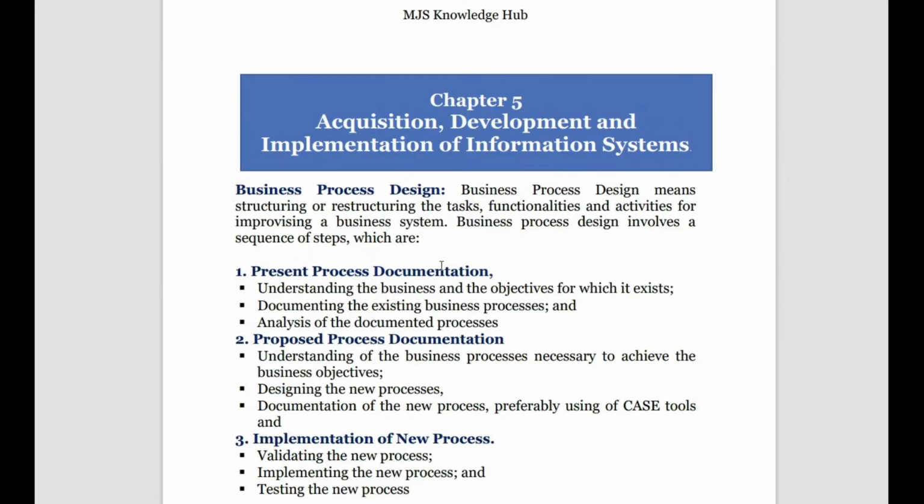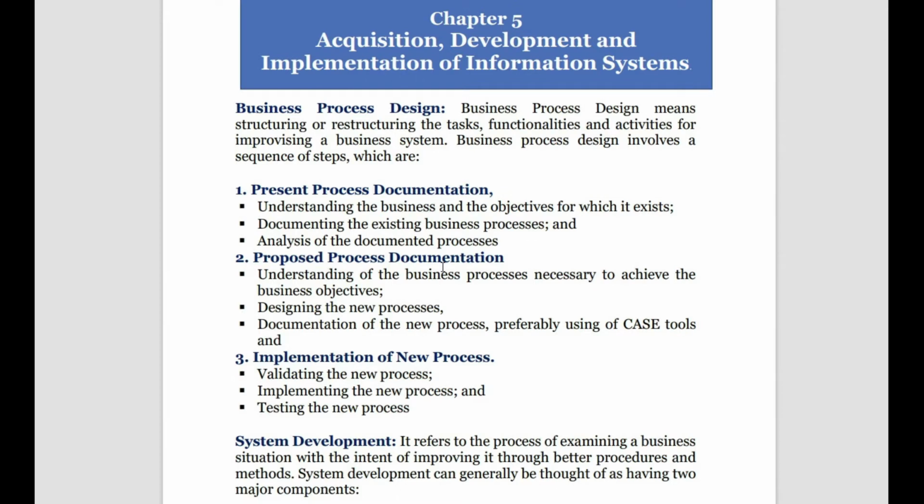Okay, let's get started. So what is business process design? Business process design is the structuring of the tasks. What tasks? The tasks done by the organization. Structuring how to do, what to do, when to do those tasks, functionality and activities for improving the business. So business process design will help you in structuring the tasks and improving the functionality of the business. So what does it involve? It has present process documentation, proposed process documentation, and implementing a new process.